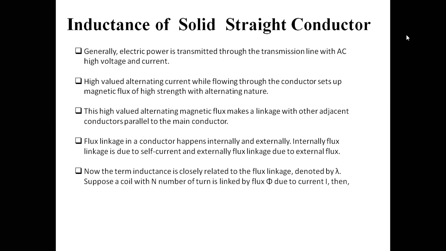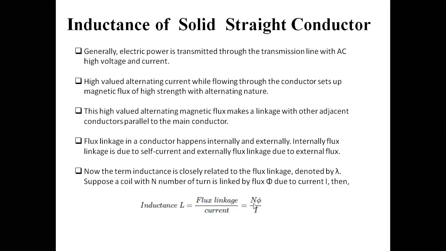Now the term which is very important is called flux linkages. This term inductance is closely related with flux linkages, denoted by lambda. Suppose we have N number of turns linked with the flux phi due to current I. Then can you tell me what will be the total MMF? That is N into I. And what is inductance? Inductance is total flux linkages divided by current.